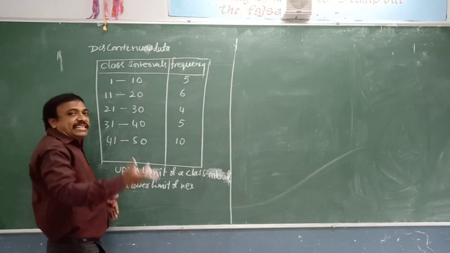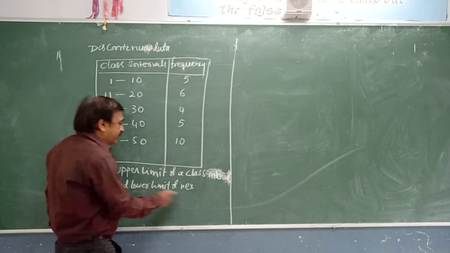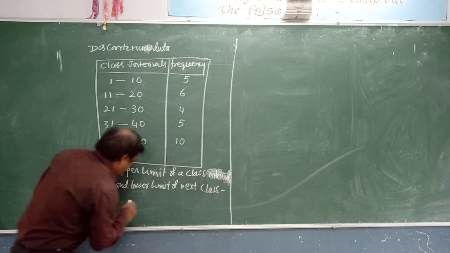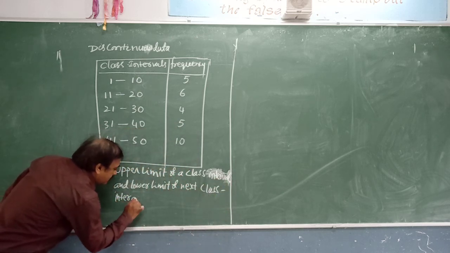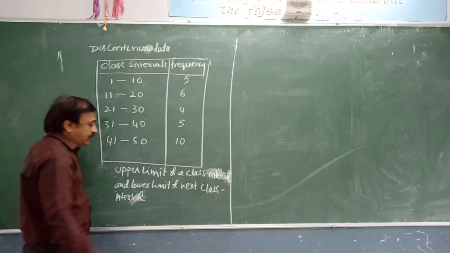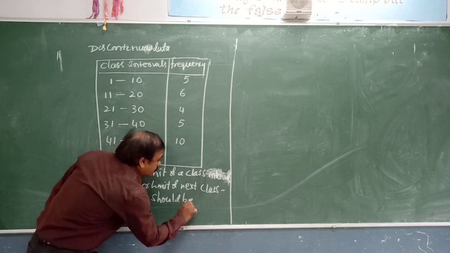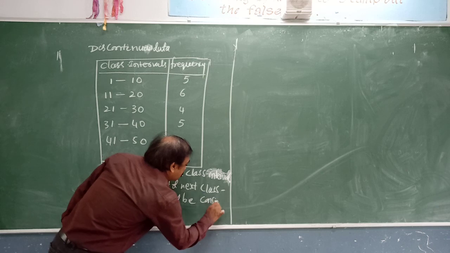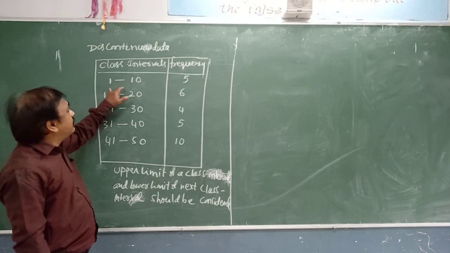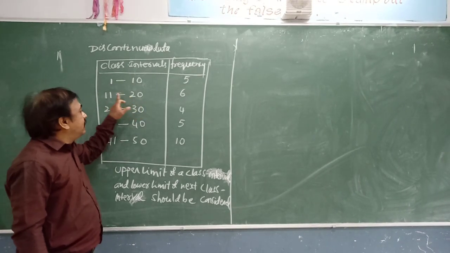Succeeding means next. Suppose you take 1 to 10, the upper limit is 10, and for 11 to 20, the lower limit is 11.